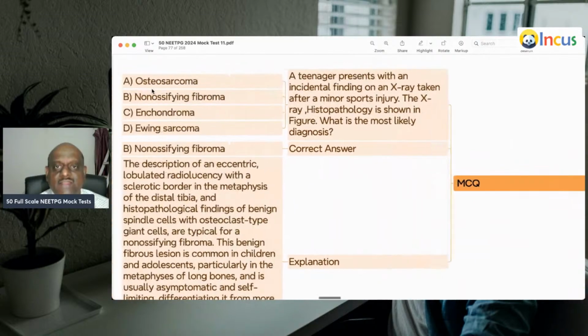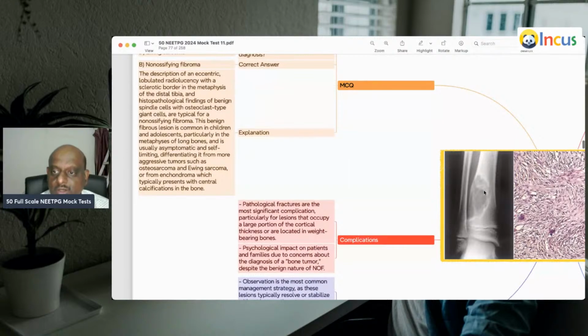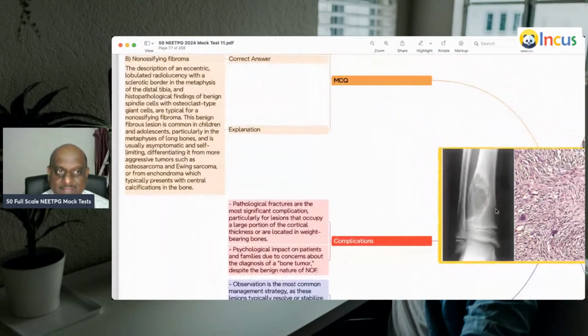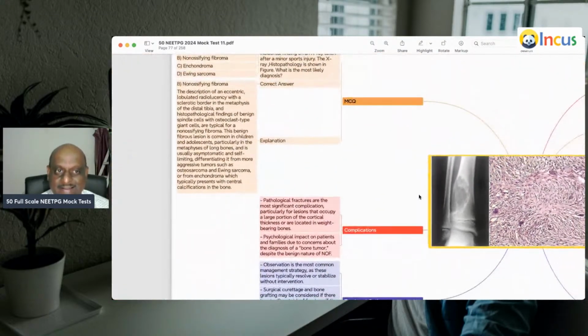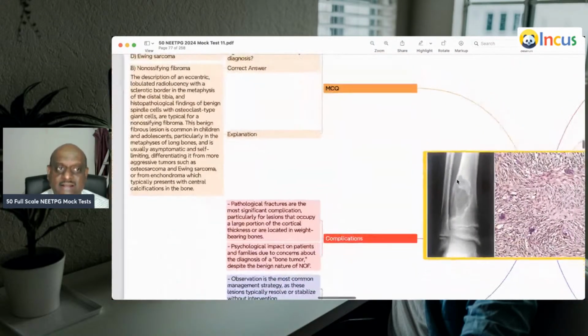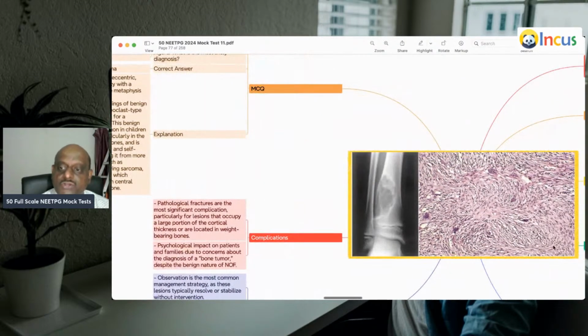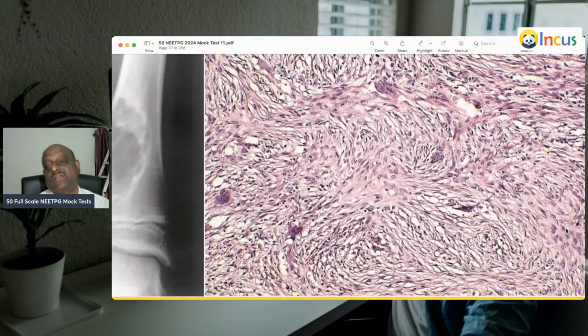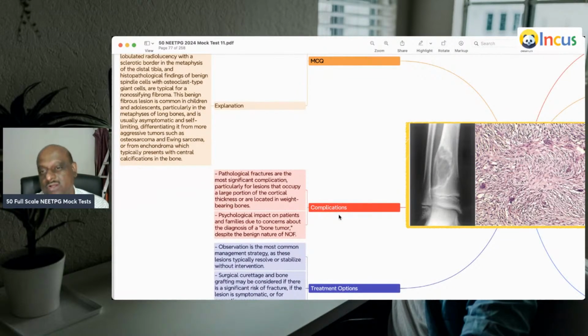A teenager presents with an incidental finding on X-ray. So, a lobulated radiolucency with a sclerotic border, metaphyseal in location in the distal tibia, and spindle cells, which are the osteoclastic giant cells, is what you are able to see on the histology. They're all typical of non-ossifying fibroma, which is more common in children and adolescents, particularly in the metaphysis of the long bones, is what you need to remember.